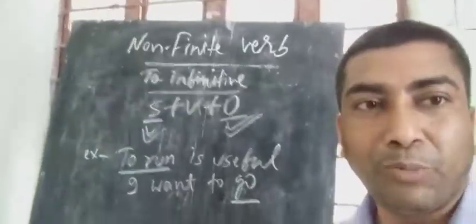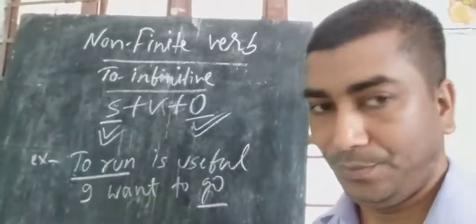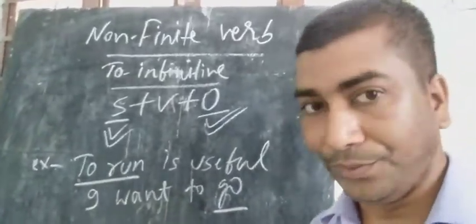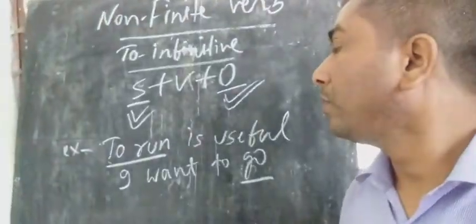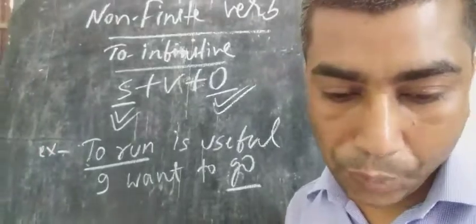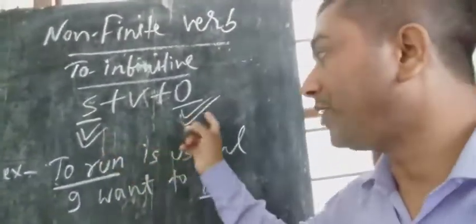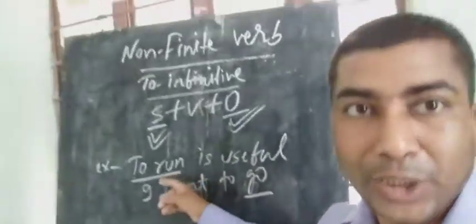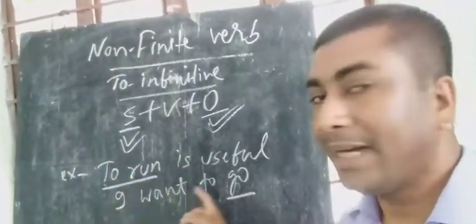To infinitive, to plus v1, can be used in the beginning or at the end, as subject and object in any sentence.